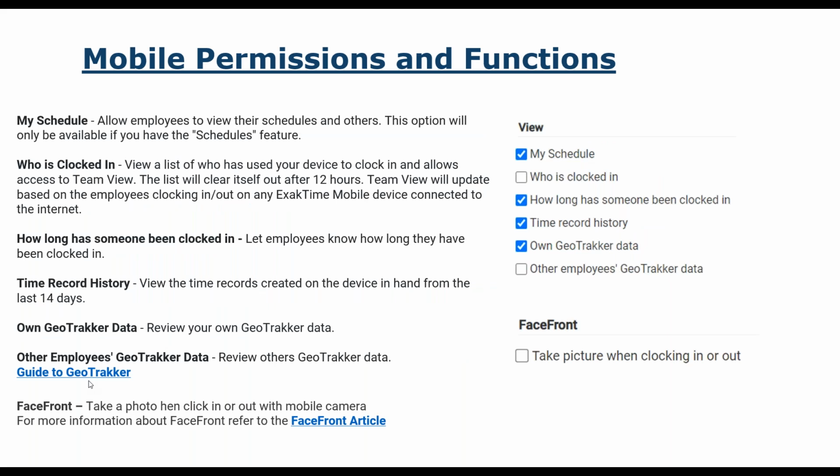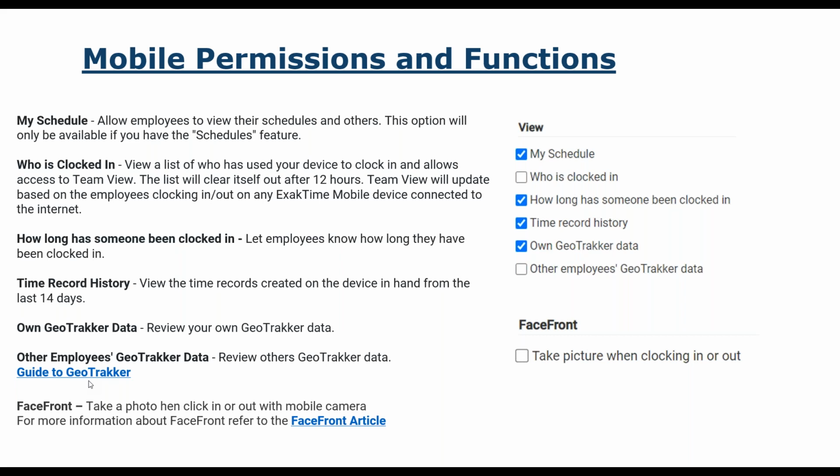All right, so still on the mobile side, right? So now if you have your schedule enabled, we do have a schedule feature. If you're not familiar with the schedule feature, please reach out to your account manager. If you don't know your account manager, please send me an email and I'll send you information. Schedules is where you can schedule your employees for a certain job, and then we have notifications before the scheduled job starts and before the scheduled job ends to remind them, hey, you have a schedule coming up. You need to be at this location at this time.